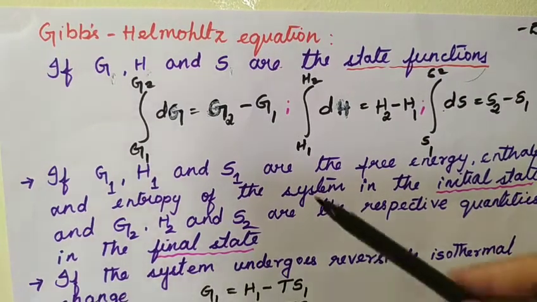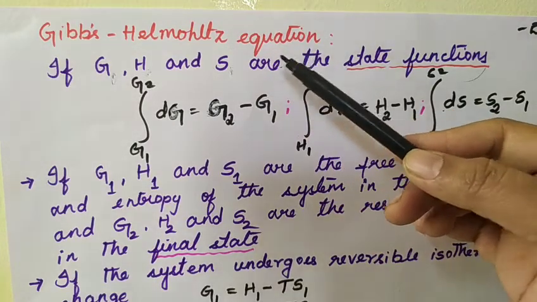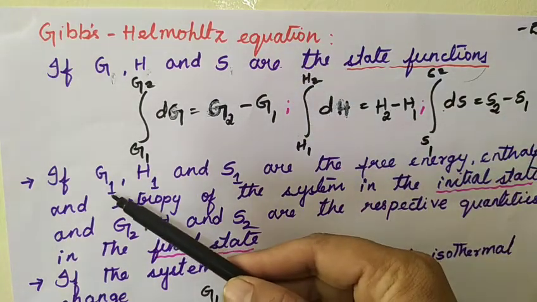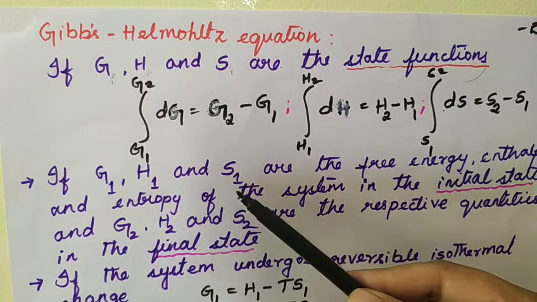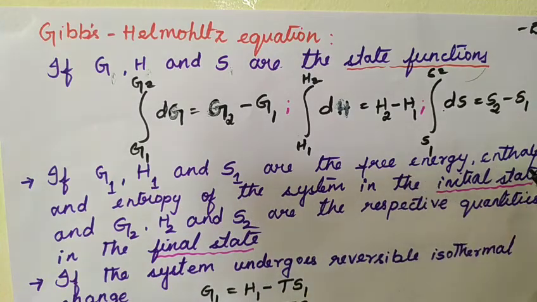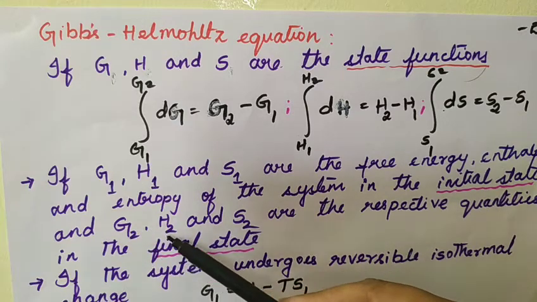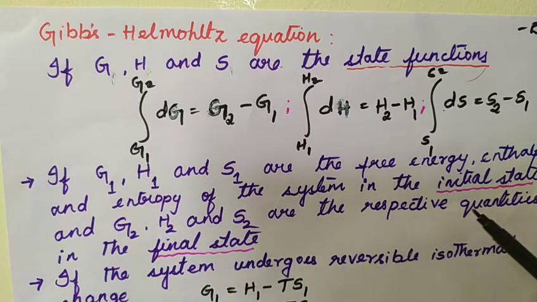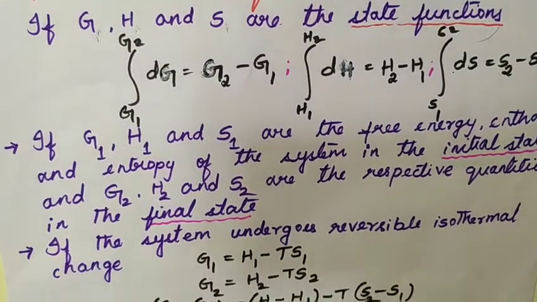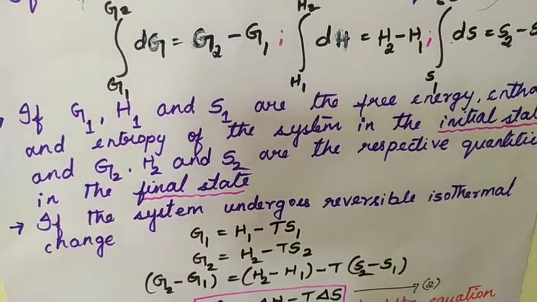Now let us know what is the Gibbs-Helmholtz equation with this background. If G1, H1 and S1 are the free energy, enthalpy and entropy of the system in the initial state, and G2, H2 and S2 are the respective quantities in the final state, then if the system undergoes reversible isothermal change,